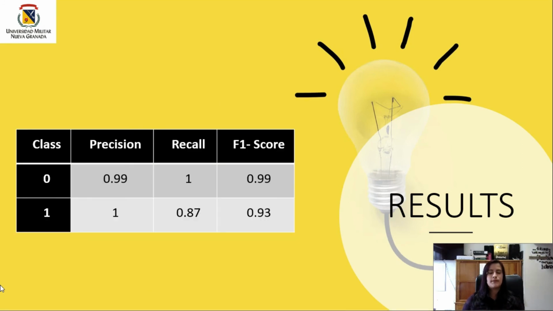As we can see here in the metrics, we used precision, recall, and F1 score to check the performance of the model. We can have good results, so it wasn't perfect with the original voice recordings, but all the fake recordings were classified correctly.